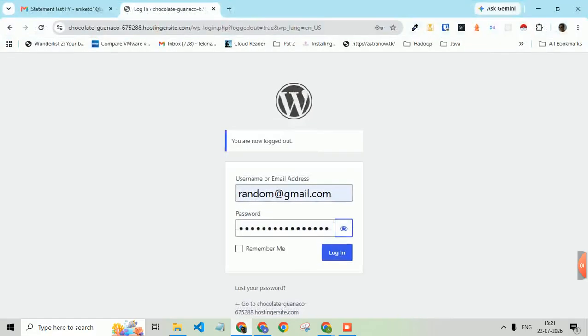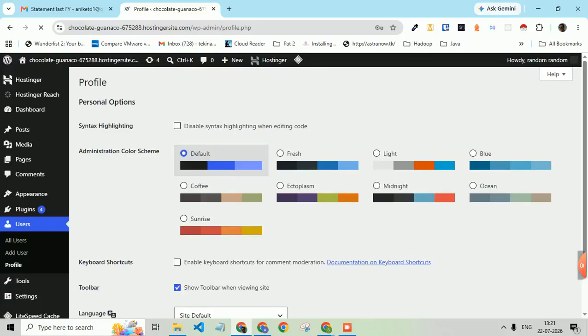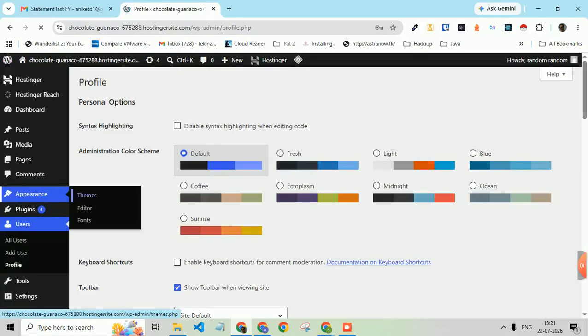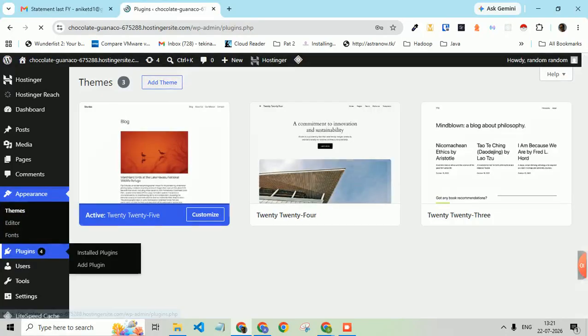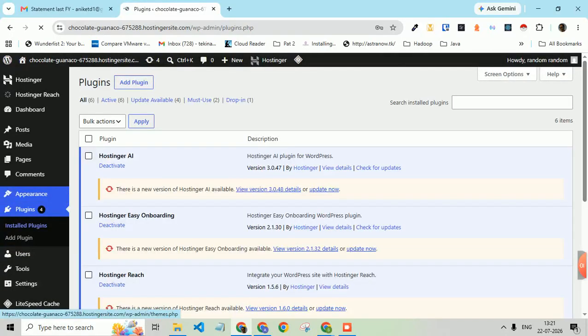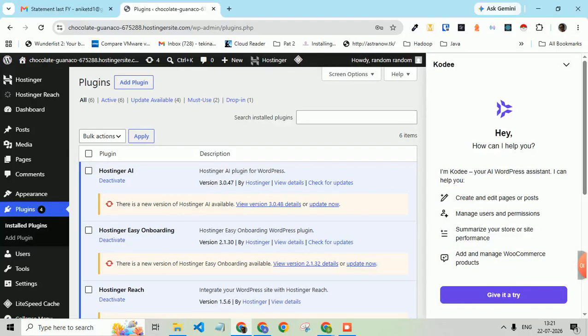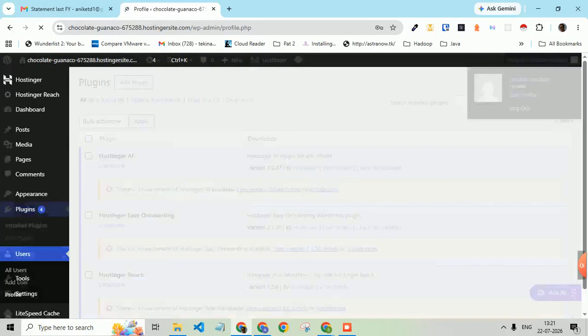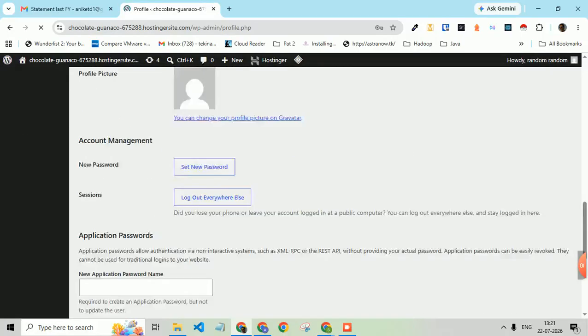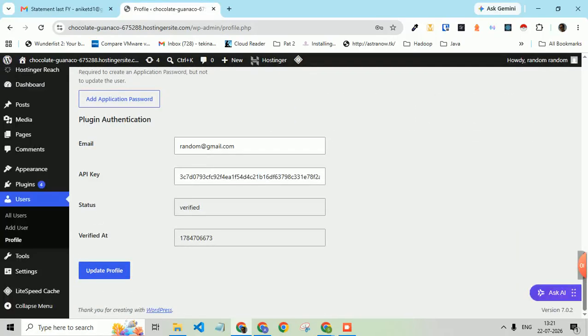In this demonstration, we are logged in as random@gmail.com, which is a legitimate user's account. After logging in, we can access anything, like themes, plugins, and the regular dashboard things. In this, there is an API key. Let me show that API key. So we have an API key associated with the email ID. Okay, so random@gmail.com is associated with this API key, and therefore it can access everything.